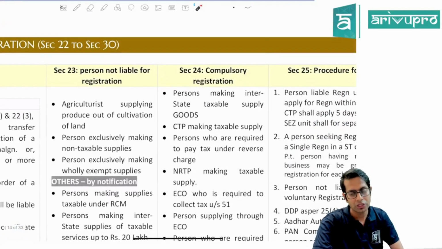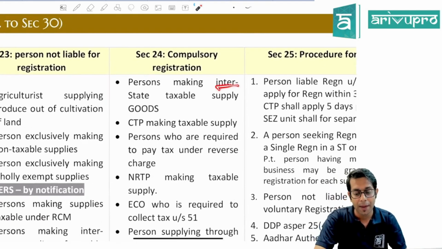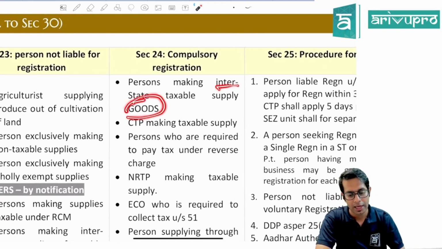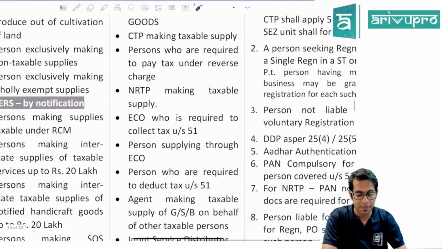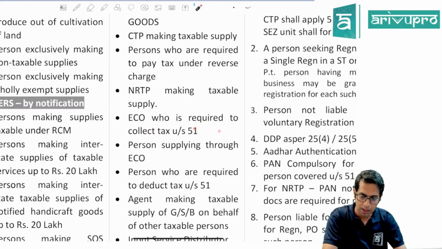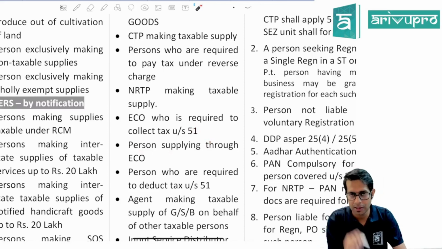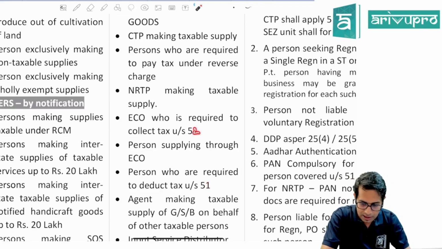Then section 24 talks about compulsory registration. There are a few people who are required to take registration under GST law compulsorily. Who are those people? A person who is making interstate taxable supply of goods, a casual taxable person making taxable supply, a person who is required to pay tax under reverse charge, non-resident taxable person, then e-commerce operator who is required to collect the tax under section 51, e-commerce operator who is required to collect the tax under 52 and deduct the tax under section 51. A person who is supplying through that e-commerce operator, a person who is required to deduct the tax under section 51, correct? This should be 52.